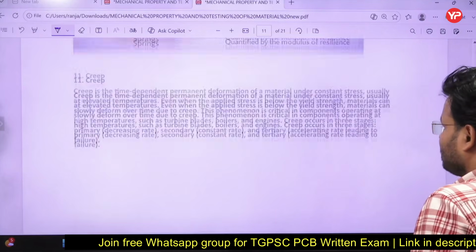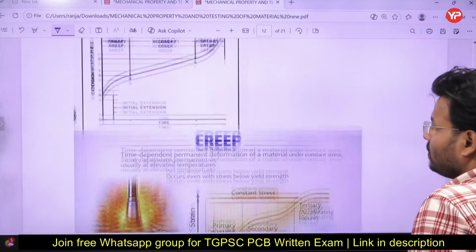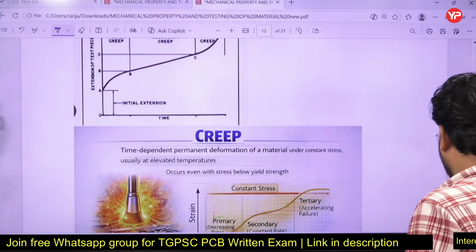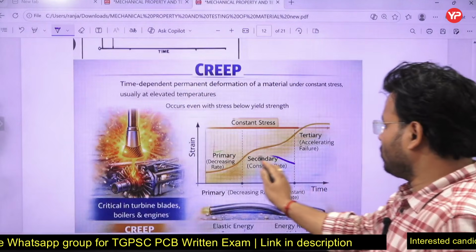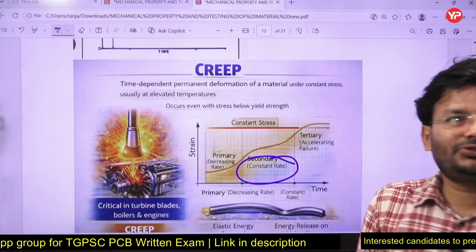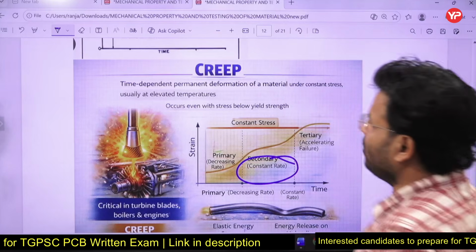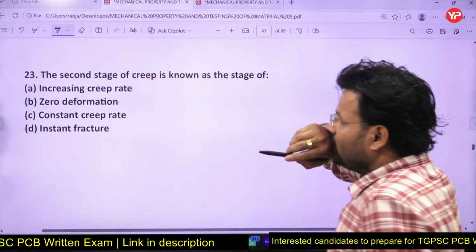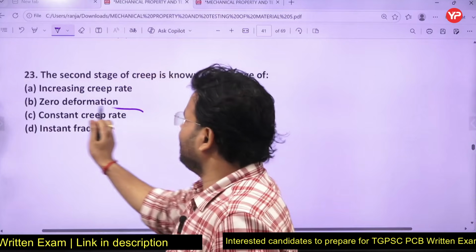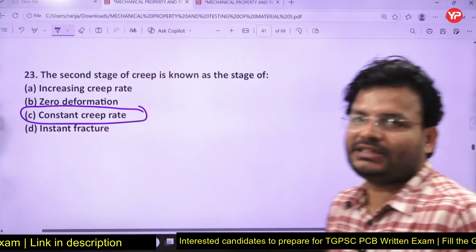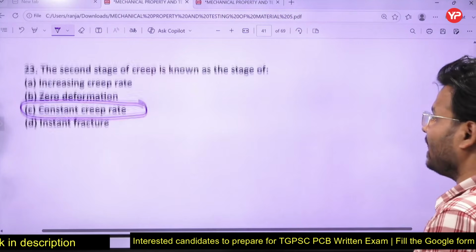Creep is there, so here we can say the secondary stage is constant rate. In this you can get the constant rate. So what will be the answer of that question? Constant creep rate, right? In the second stage you will get the constant creep rate. Primary and tertiary will be high.